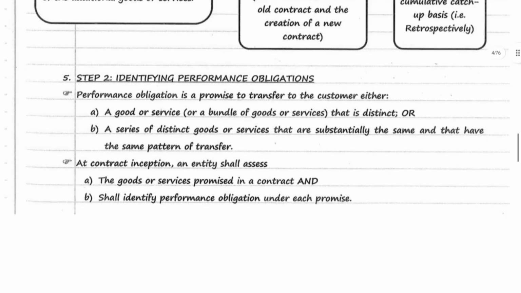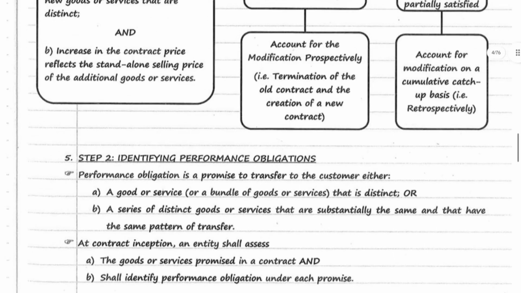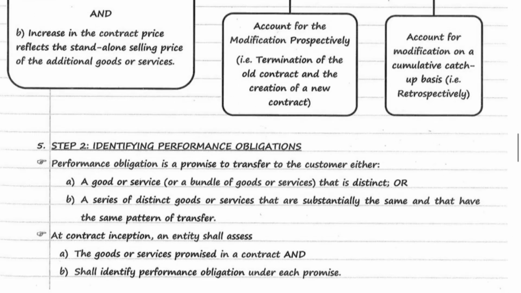Next, step number 2. Identifying performance obligation. Performance obligation means promises. A performance obligation is a promise to transfer to the customer either a good or service or a bundle of goods or services that are distinct, or a series of distinct goods or services that are substantially the same and that have the same pattern of transfer. At contract inception, that means starting of the contract, an entity shall assess the goods or services promised in a contract and shall identify performance obligations under each promise.